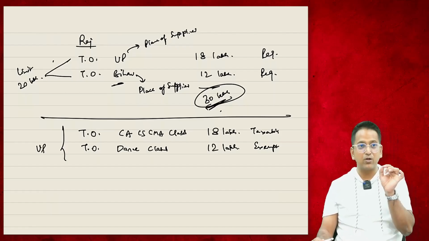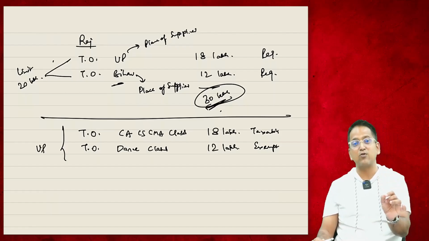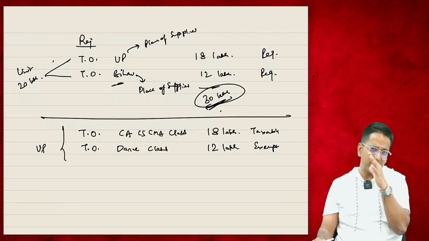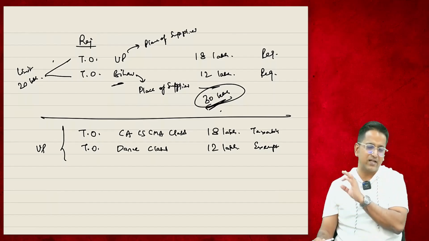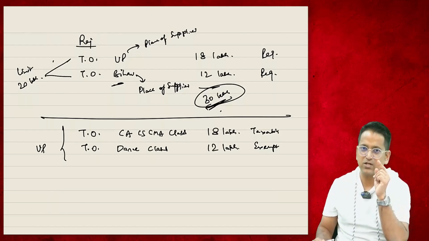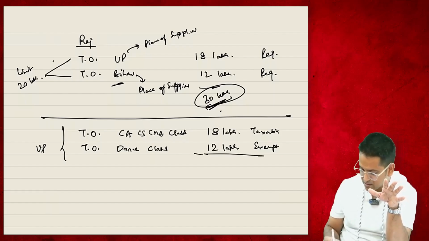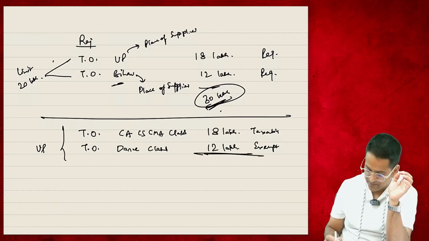My taxable turnover in UP is 18 lakh rupees and the limit in UP is 20 lakh rupees. My turnover of exempted classes is 12 lakh rupees, but it is exempted. Do I need to get GST registration? This is exempted. GST isn't applied to dance classes.